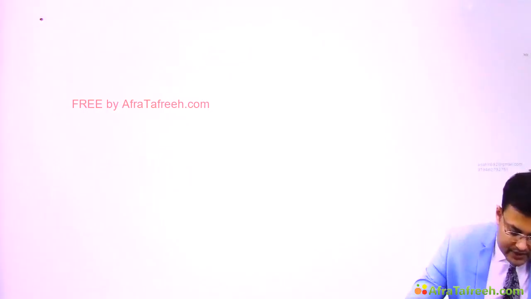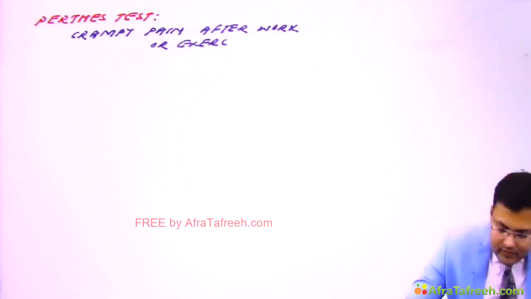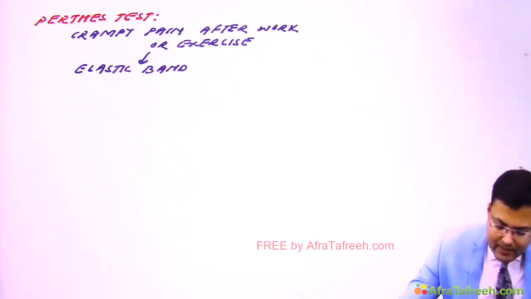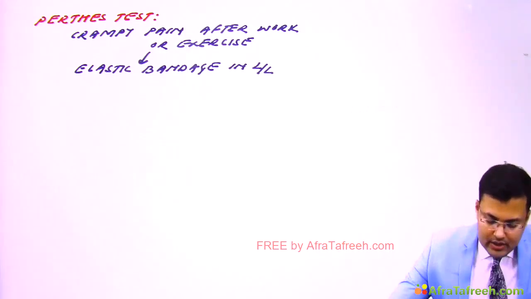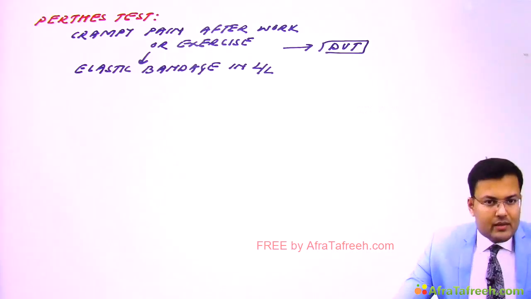Have a look. Perthes test: appearance of crampy pain after work or exercise, when elastic bandage is applied in the lower limb, is suggestive of deep venous thrombosis. Clear? And what is modified Perthes test?